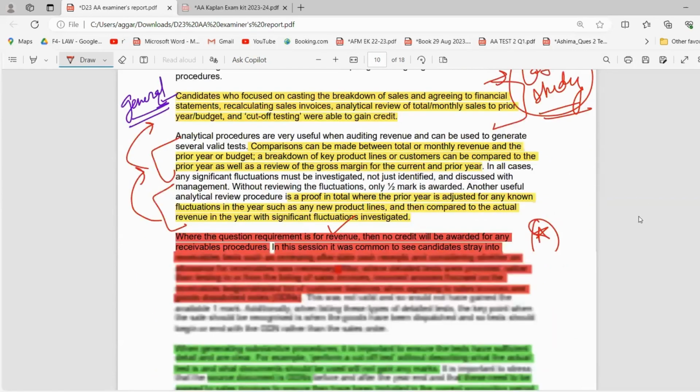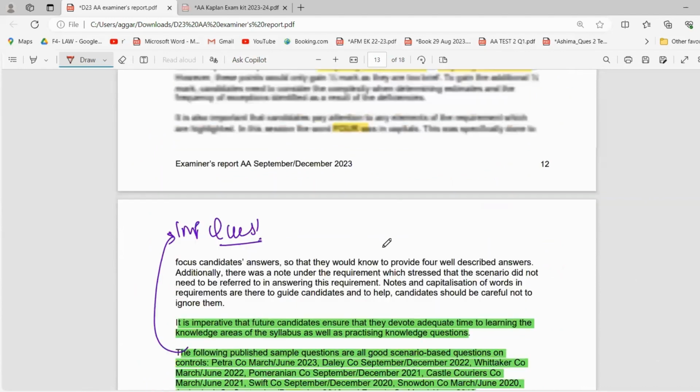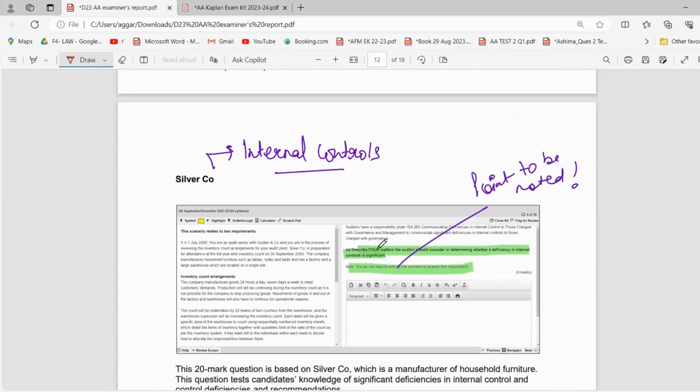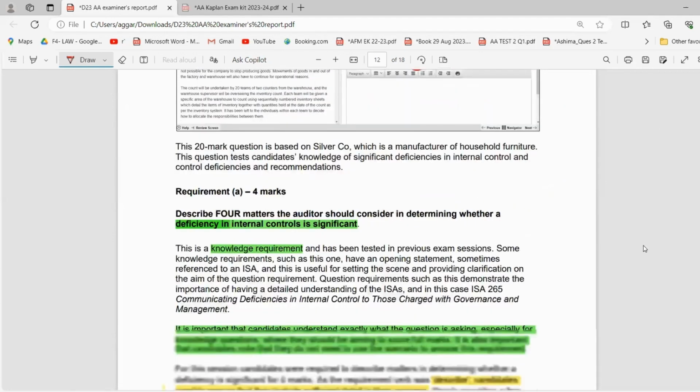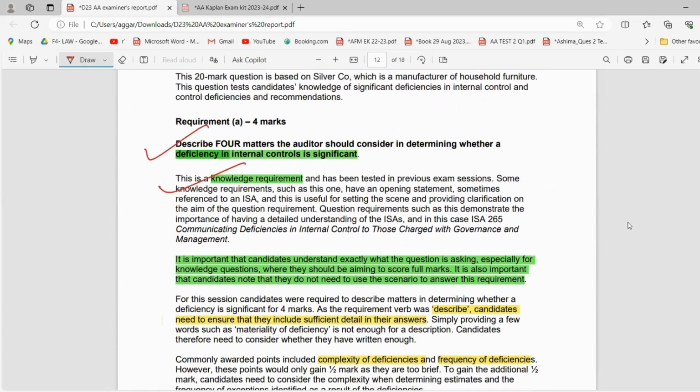Let's move to question number 2, which was about your internal controls. Again, a very, very important question which comes in the exam. This is the same thing that I pointed out earlier as well. Here you have a knowledge-based question, and they have clearly written that you do not need to relate it to the scenario. In cases where you don't have to relate it to the scenario, they will give you a note, right? So this was a deficiency question, a knowledge requirement question.